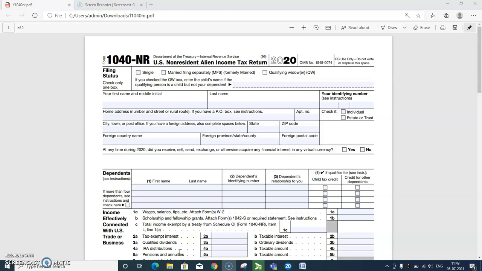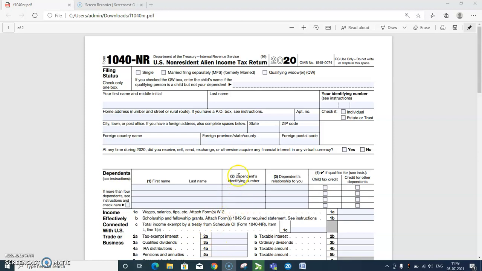While non-effectively connected income is taxed at 30% or the lower treaty rate if qualified, and no deductions are allowable against such income. Those incomes should be reported on page 4 of Form 1040-NR. So guys, please have a look.